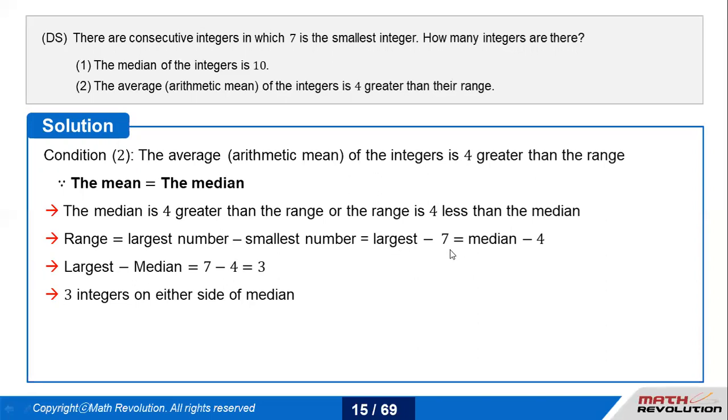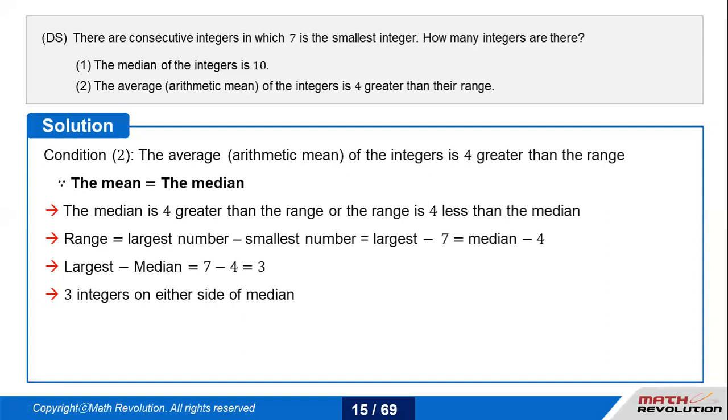Largest minus 7 has to be equal to median minus 4, because the relation says the same: the median is 4 greater than the range. So when you subtract 4 from the median, only then it would be equal to the range. So largest minus 7 is equal to median minus 4. So largest minus median becomes 3.